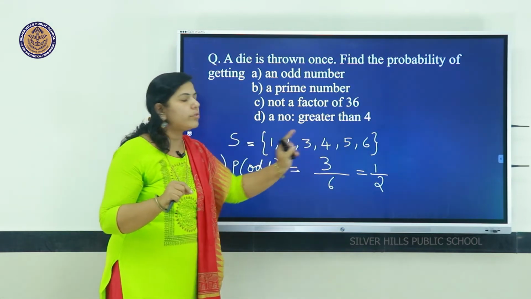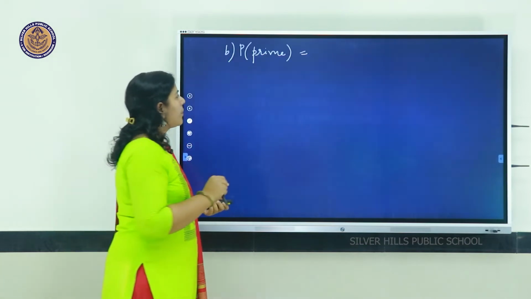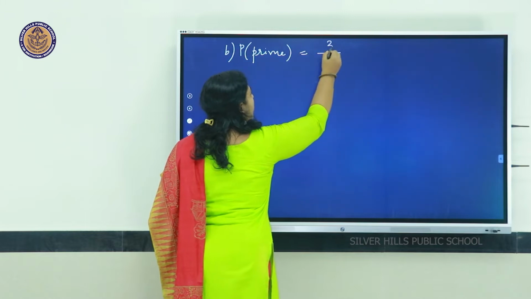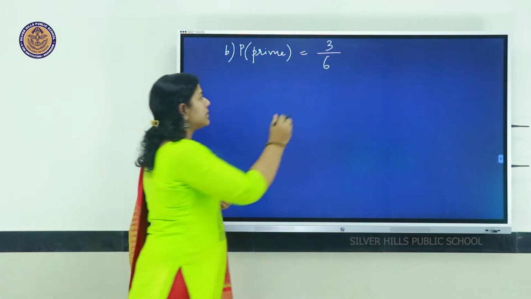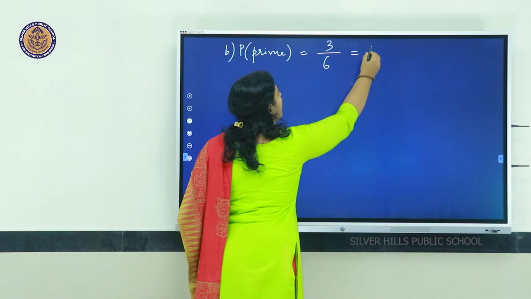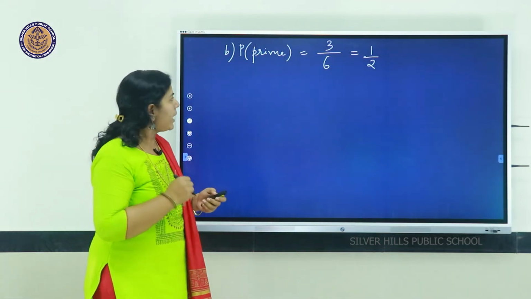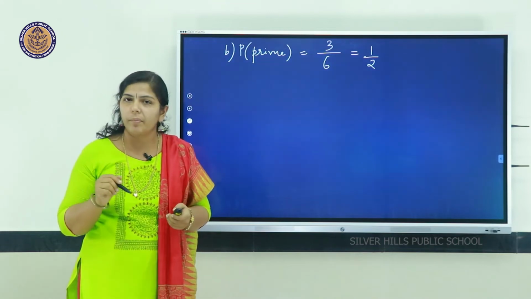1, 2, 3 are prime numbers. So, our probability will be the same: out of 6, 3 numbers are prime. So, 3 by 6, which is equivalent to 1 by 2. So, the probability of getting a prime number is equal to 1 by 2.